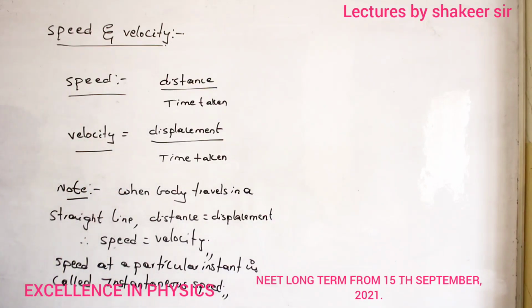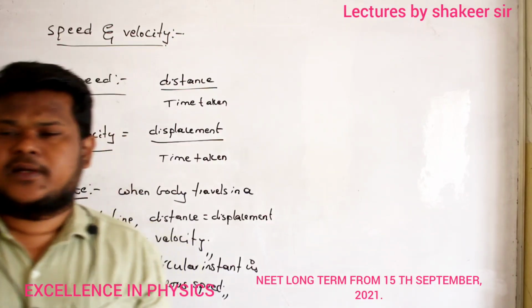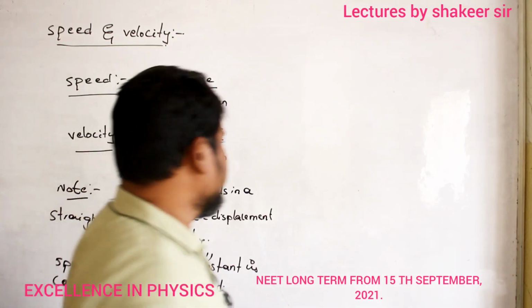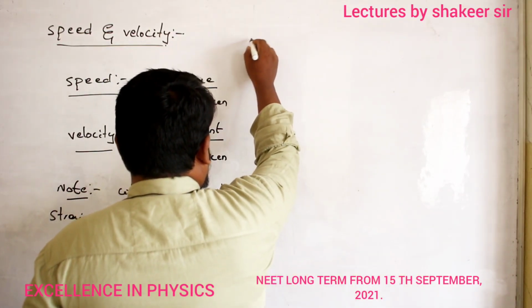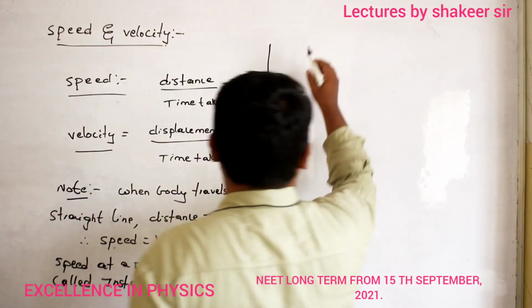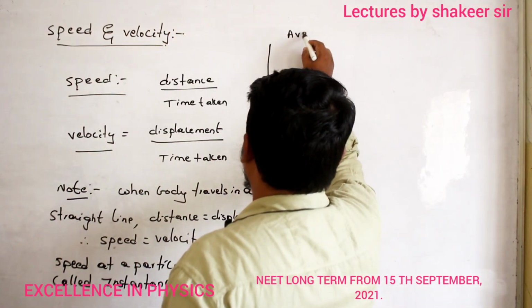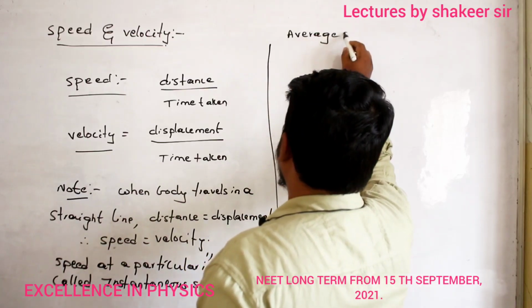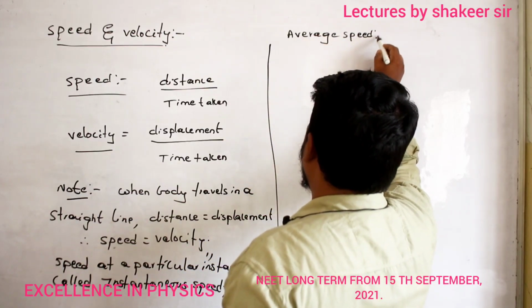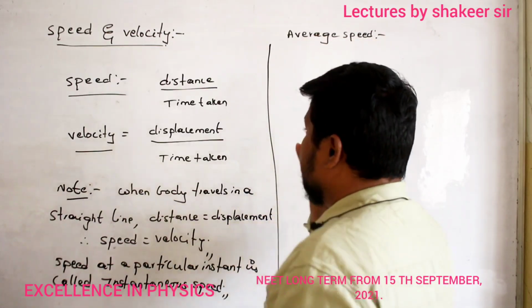Are you able to understand that? So speed at a particular instant of time we call instantaneous speed. Okay. So then we study about average speed. How can I define average speed?